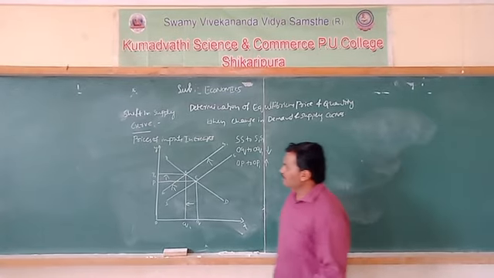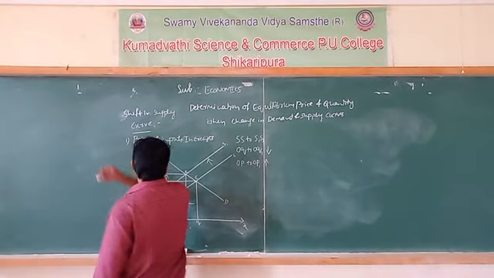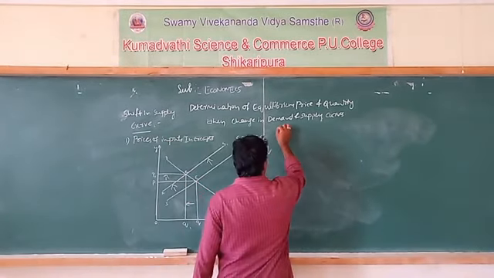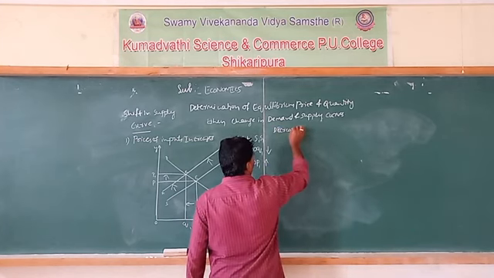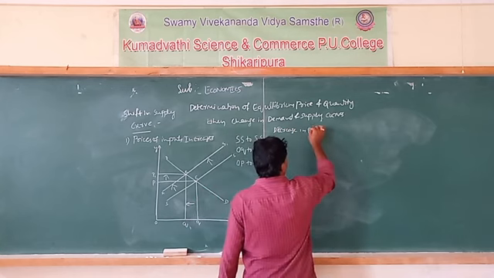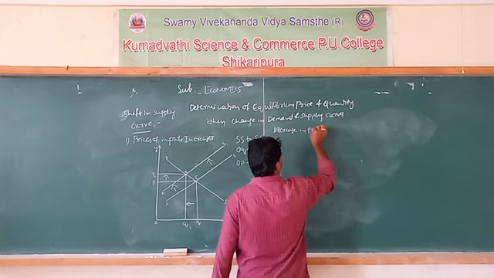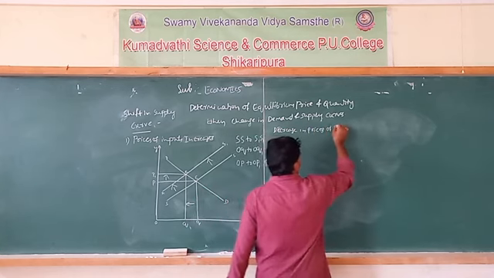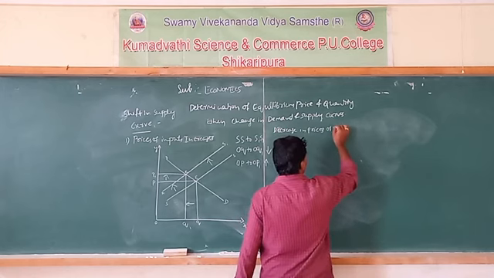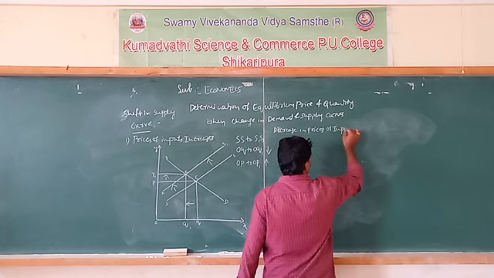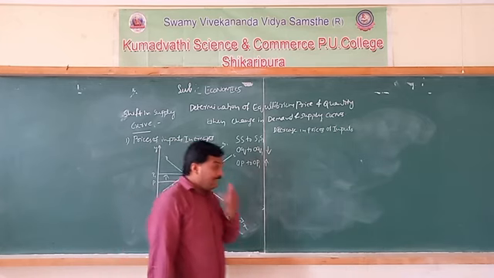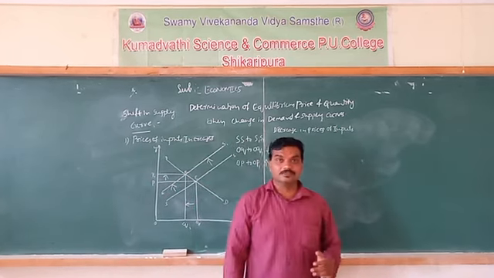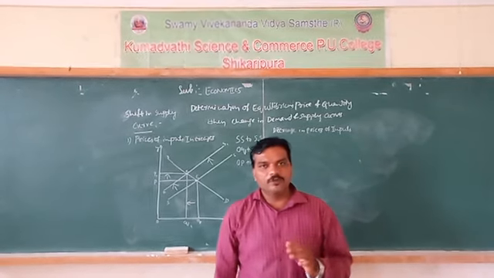Okay, then we can see another situation, that is a decrease in the price of factors of production, that is inputs. Okay, decrease in price of inputs. What happens if the price of input decreases?